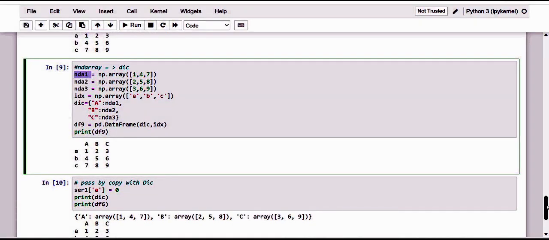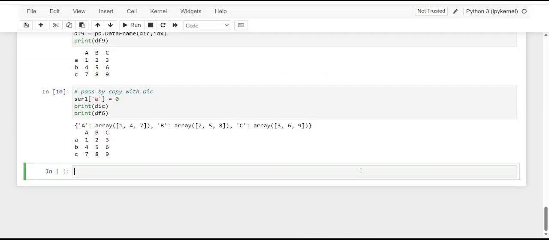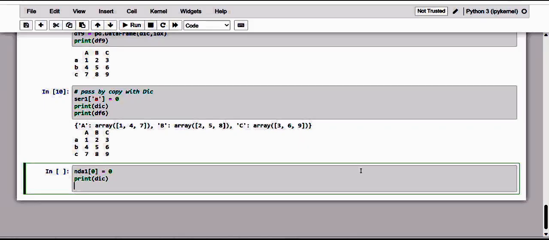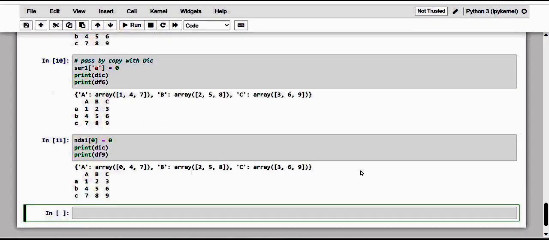Let me make that NDA 1, and I'm going to give 0 here. Let me convert it into 0. Now let me print the dictionary, and then print df9. See here what happens. Of course no changes happened.